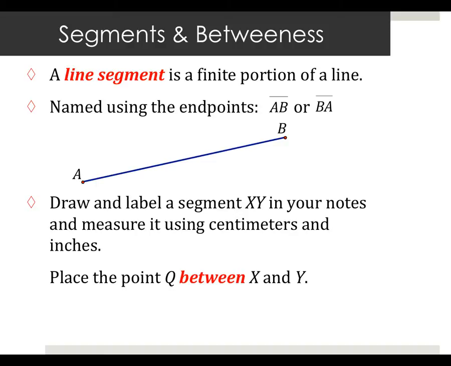However, I do want you to put Q between X and Y, or A and B, depending on how you drew it. Show me where you put Q.